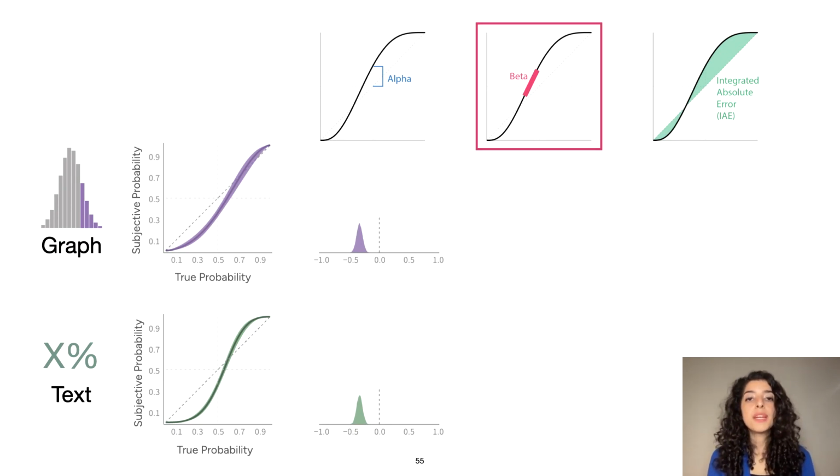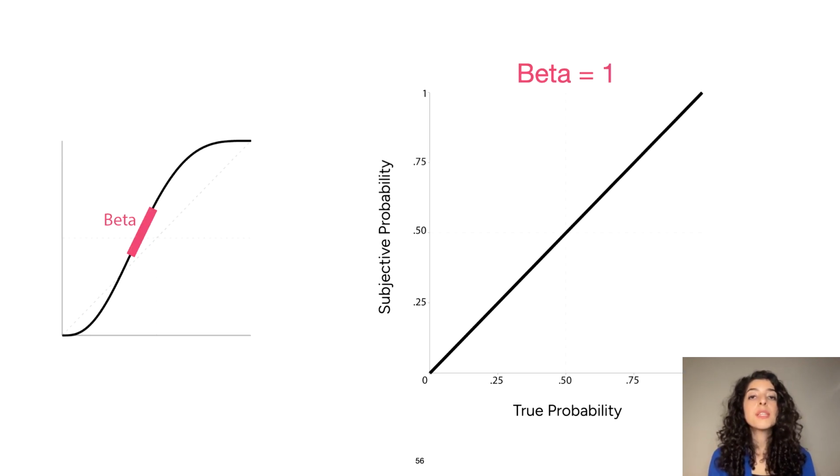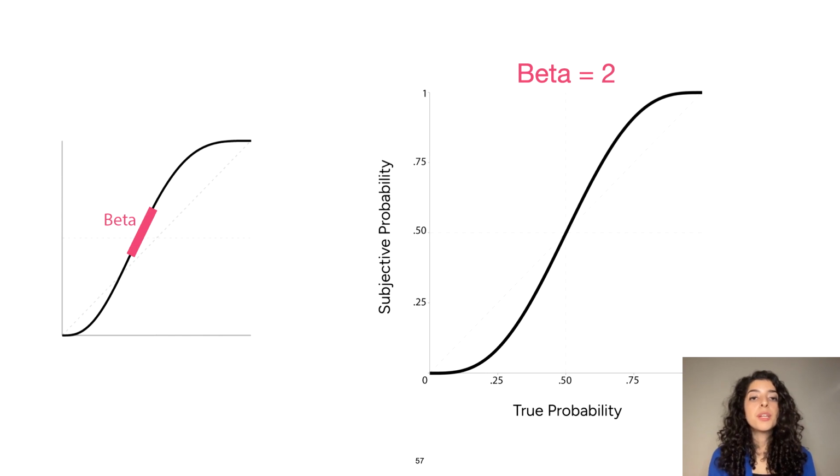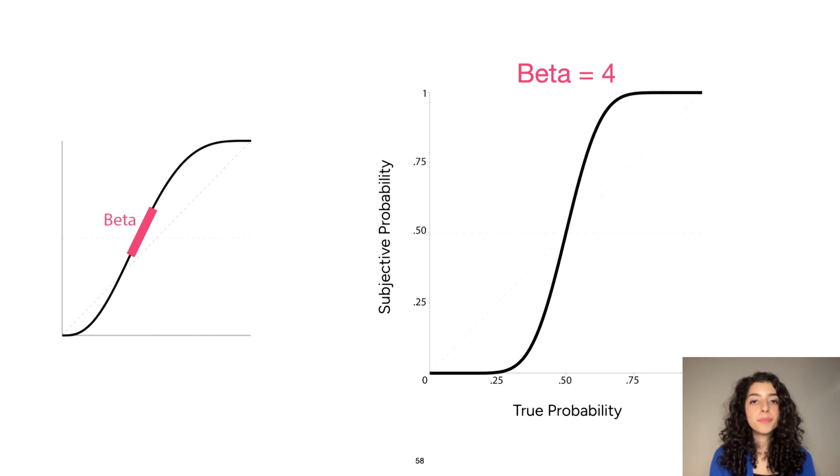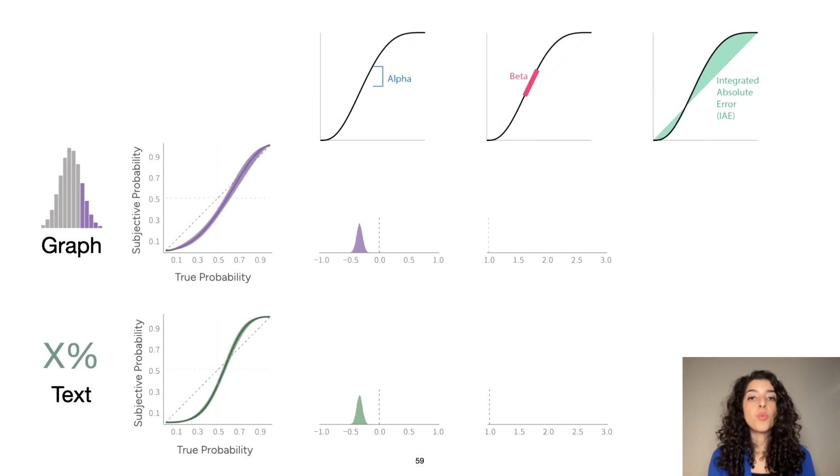The second measure is beta, which basically measures how curvy that line is, how steep that slope is. So this is a beta of 1, which is what we're going for. This is a beta of 2, and this is a beta of 4. So we want that beta to be 1. And what we instead saw was something higher than 1 because we had that S-curve.